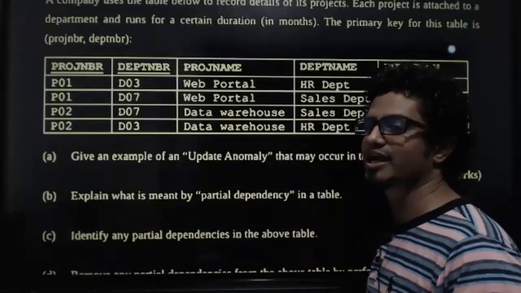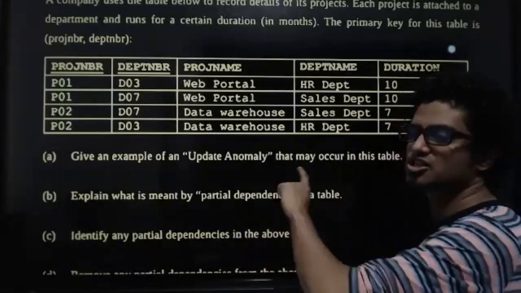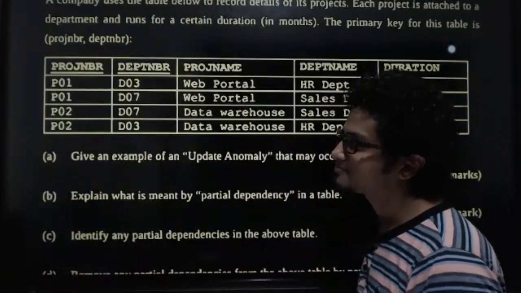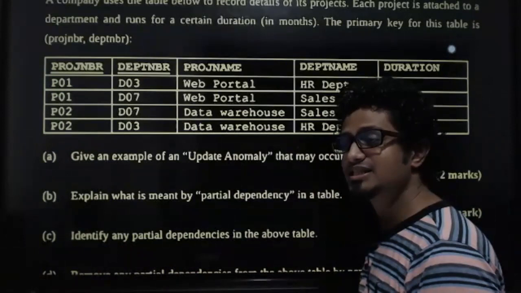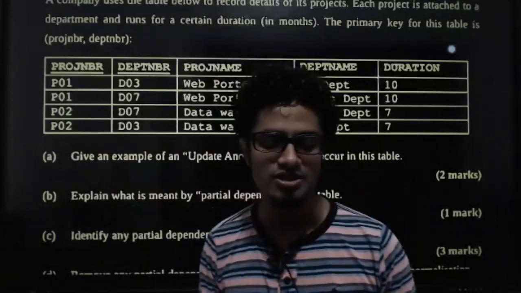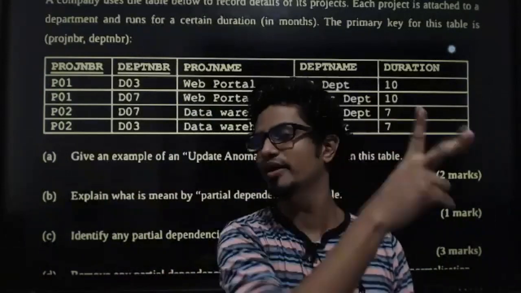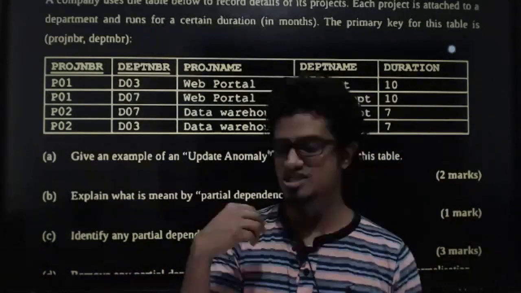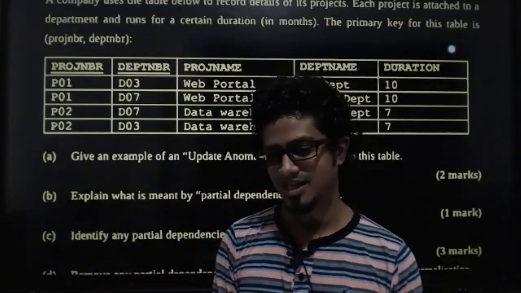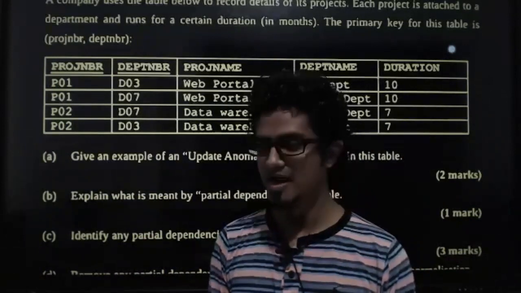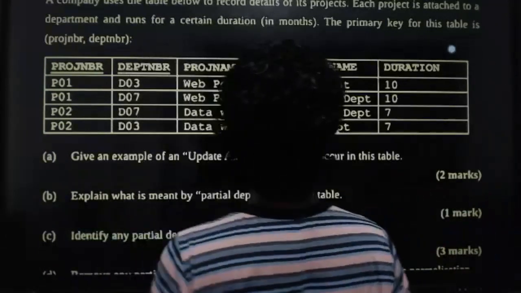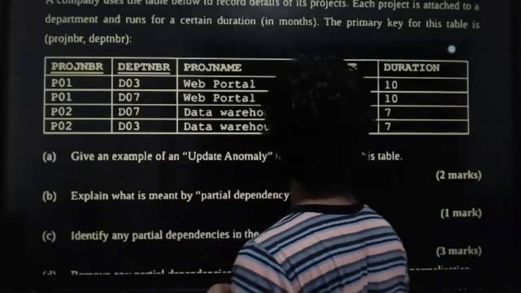You are saying duplication. Wrong. It's not duplication. It's a special form of duplication called what? Anomalies occur due to a special form of duplication called what? Unnecessary duplication. There you go. Unnecessary duplication in one word is known as what? Redundancy. Don't forget that. Redundancy means unnecessary duplication. Right, so focus. Update anomaly that may occur in this table.